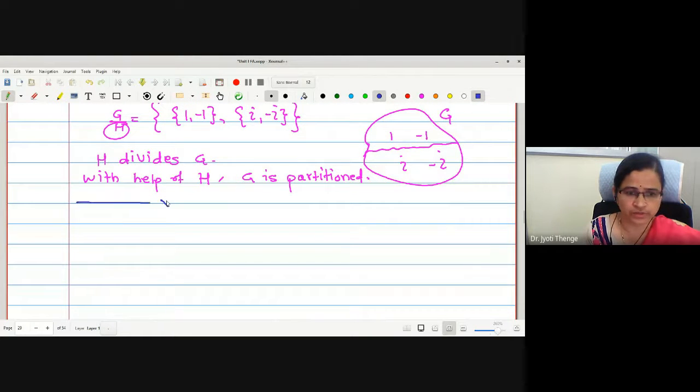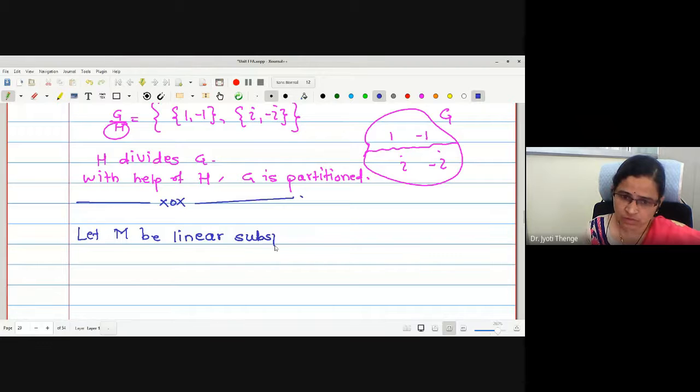Let us try to study it. Directly, I'll go to the quotient norm space. Here, we will consider M to be a linear subspace of a linear space X.